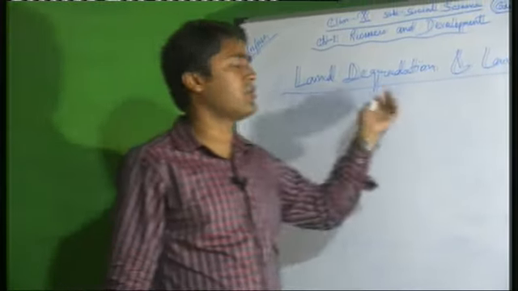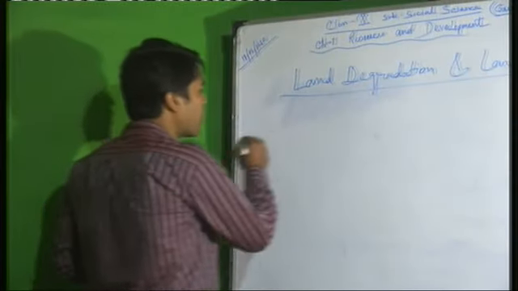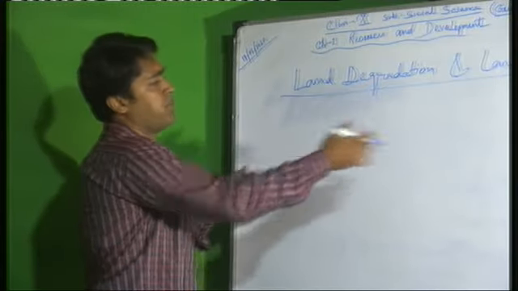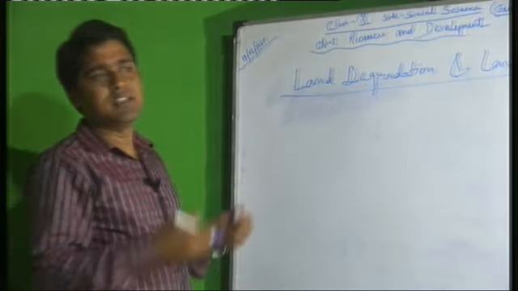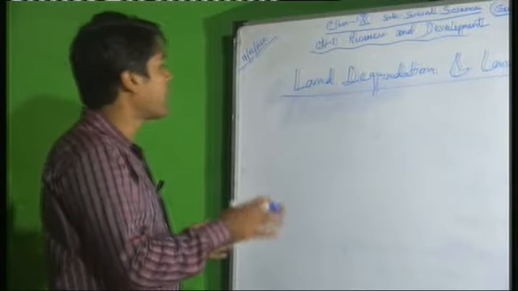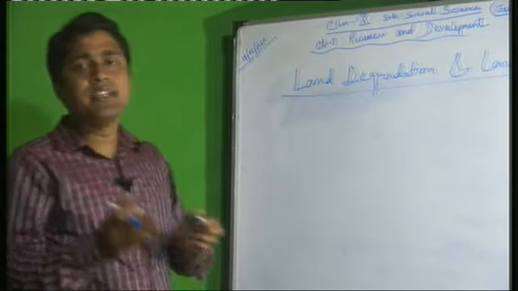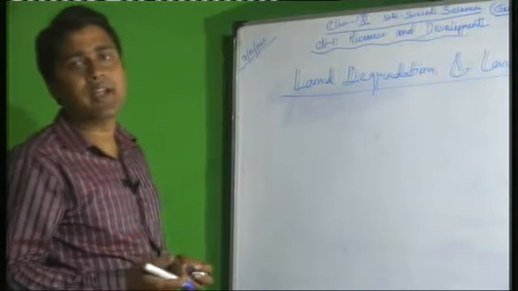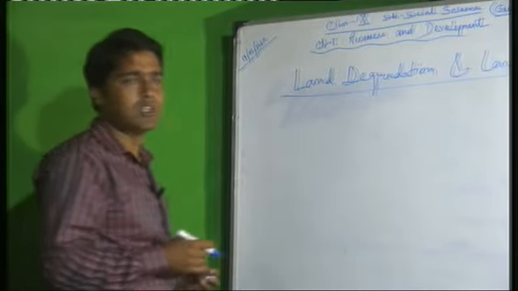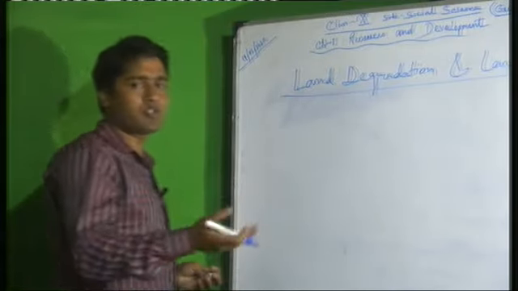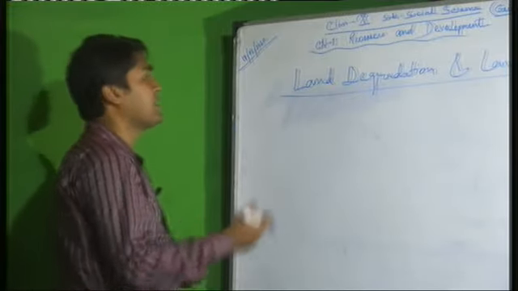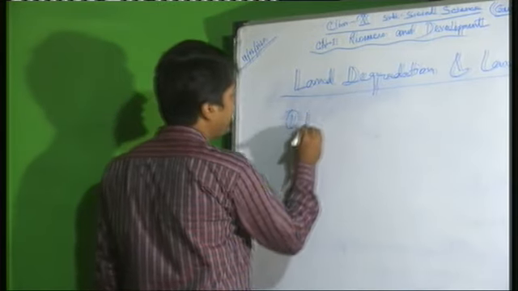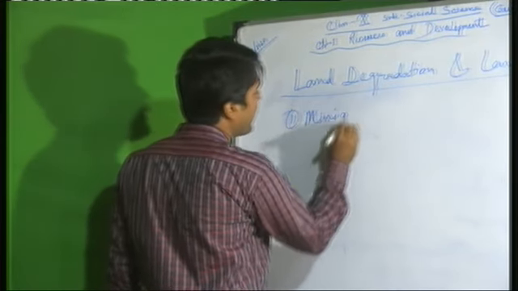Now we will discuss land degradation. First of all, you know, I have already told you the land is used for agriculture, mining, pasture or grazing land, setting up industry, buildings, houses, etc. So when this type of activity is used in an excessive way over time, it creates some problems. All over the country, land degradation has been found, but in different states there are different reasons. First of all, the first reason is mining.